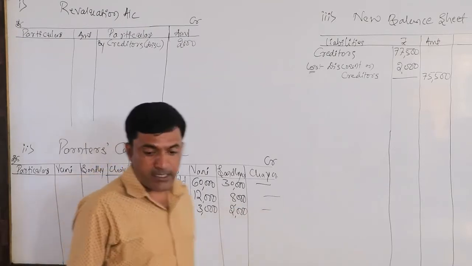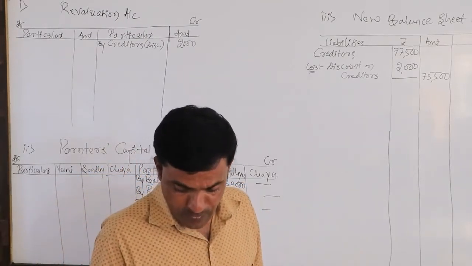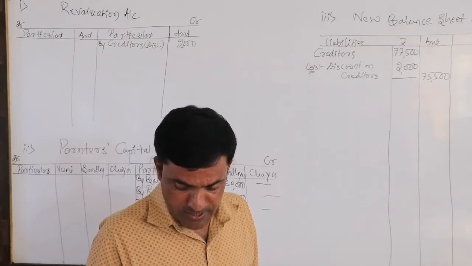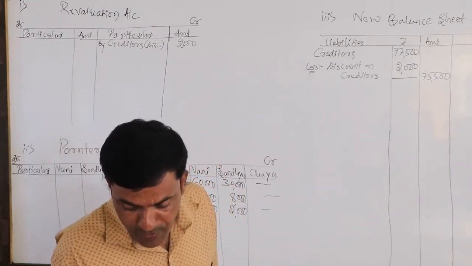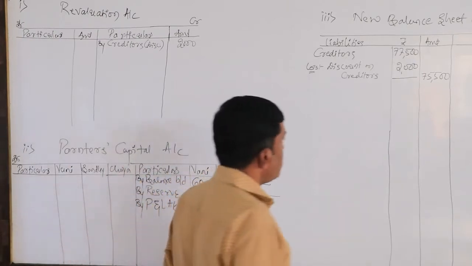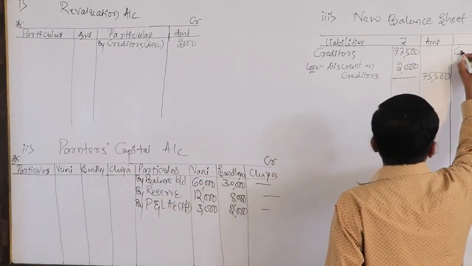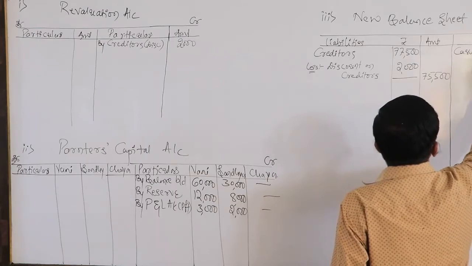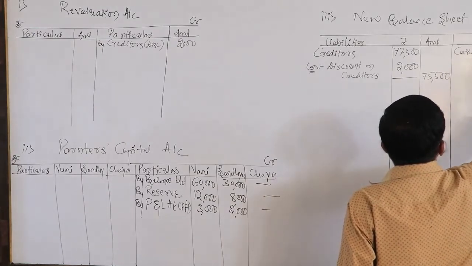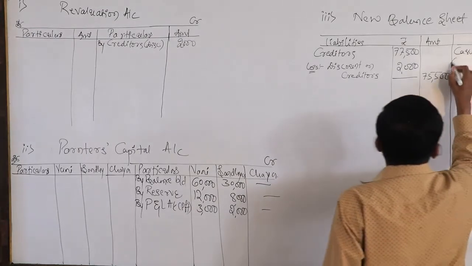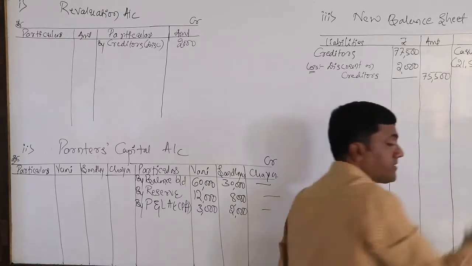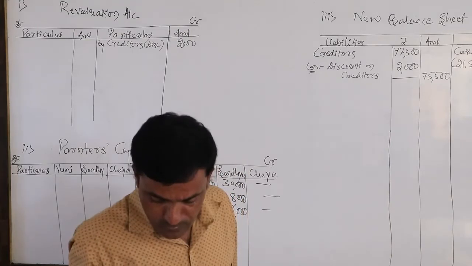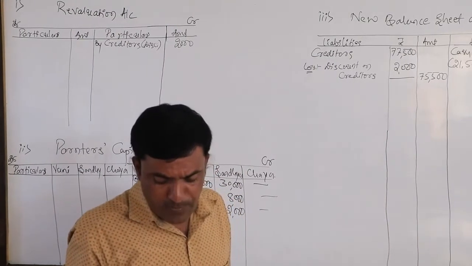Okay, next, reserve, P&L account and capital, creditors. Come to the asset side, cash at bank 21,500. Cash at bank 21,500 plus how much has she brought?